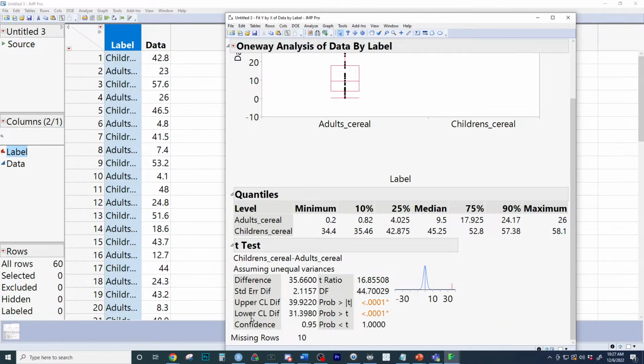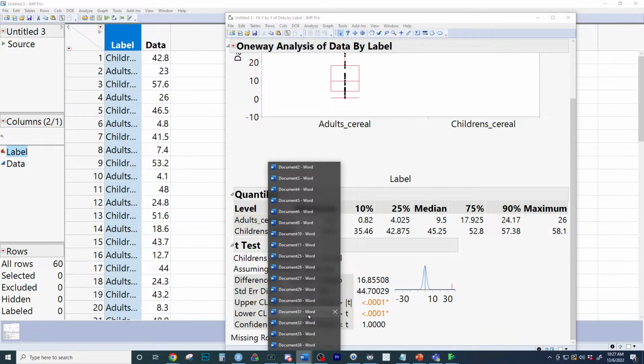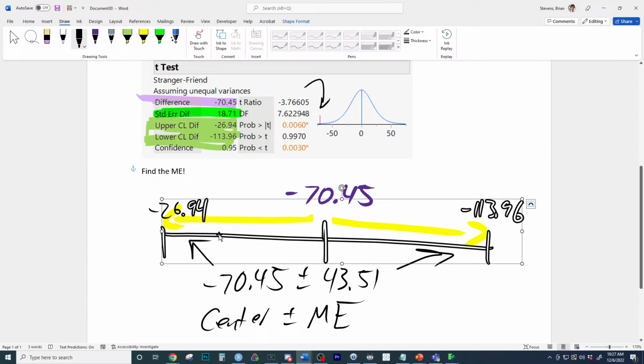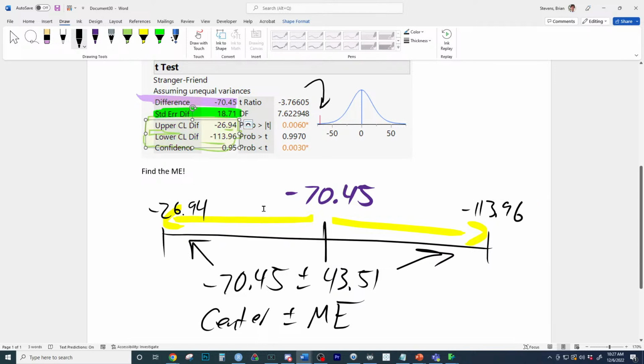This right here, the upper and lower, we might have some graphics from this, is the upper and lower bounds for a what? That is the upper and lower bounds for a confidence interval, or the confidence interval. So that is the upper and lower bound for the confidence interval.